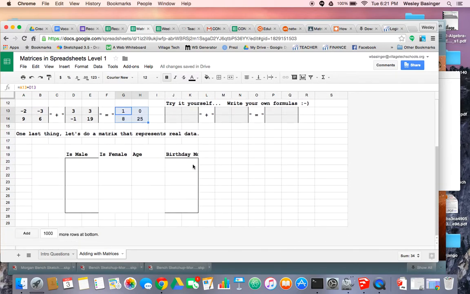Okay, one last thing that we'll do here in this talk through. Let's do a matrix that represents real data. So I've got 4 columns: is male, is female, age, birthday month. Easy stuff. I'm just gonna pick people in my family. So Abigail, we're gonna pick Annabelle. We're gonna pick Walter, and we're gonna pick Will.